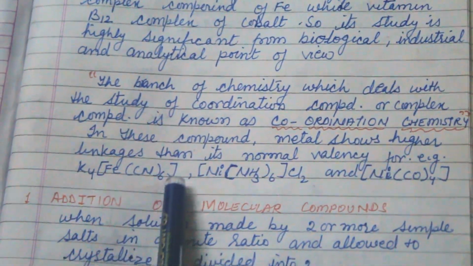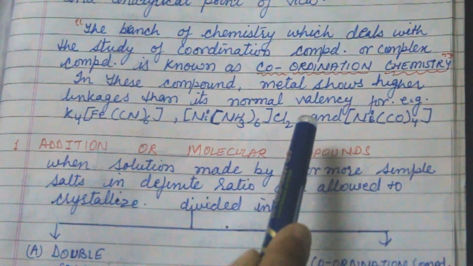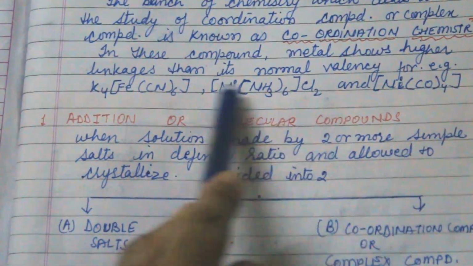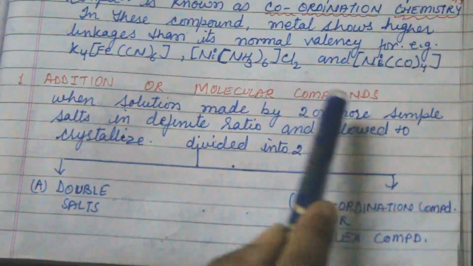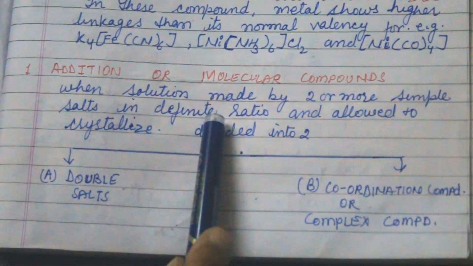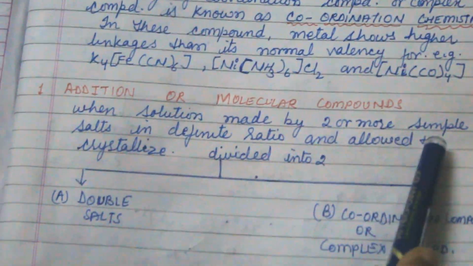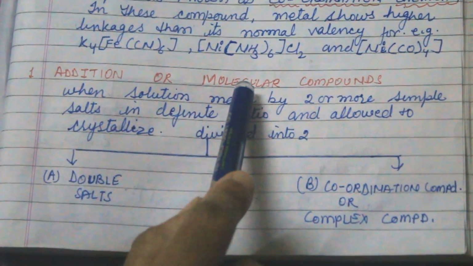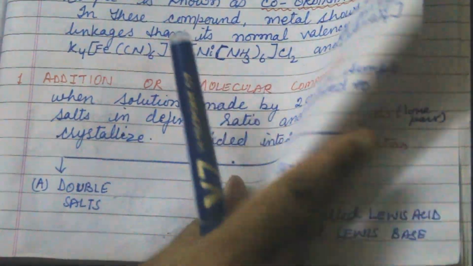So this is the potassium ferrocyanide. This is Ni(NH3)4Cl2. This is nickel tetracarbonyl. All these are the complex or coordination compound. Now come to the first point, addition or molecular compound. When a solution is made by two or more simple salt in a definite ratio, and allowed to crystallize, it is the addition or molecular compound. It is divided into two parts, double salt and coordination compound or complex compound.